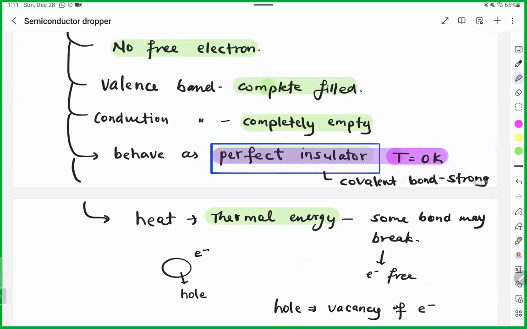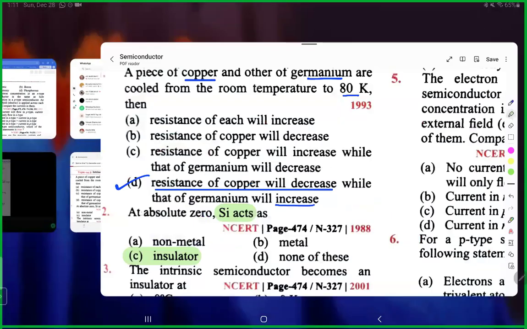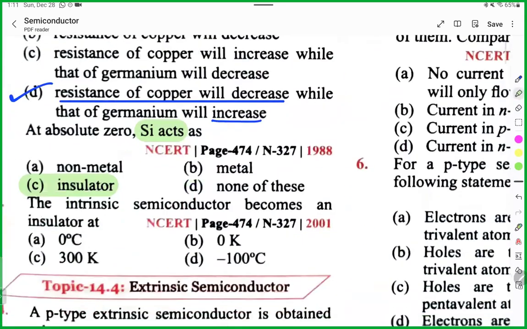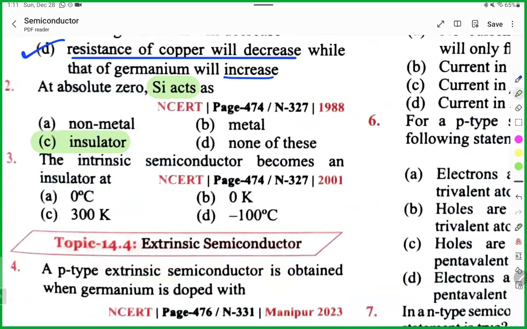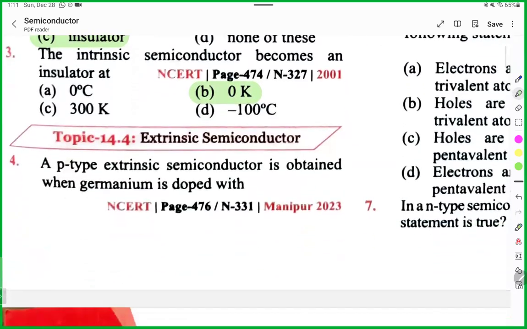So whatever I mark in this special box or pink color, it means it is really important and they can ask it. The intrinsic semiconductor becomes an insulator at 0 Kelvin. Option B, very good, correct.